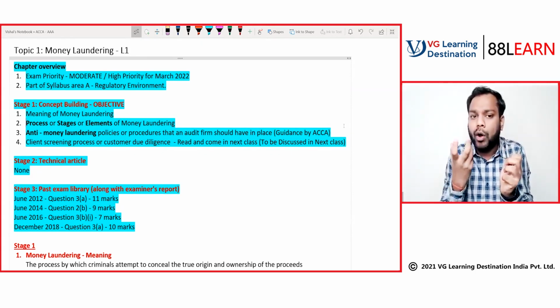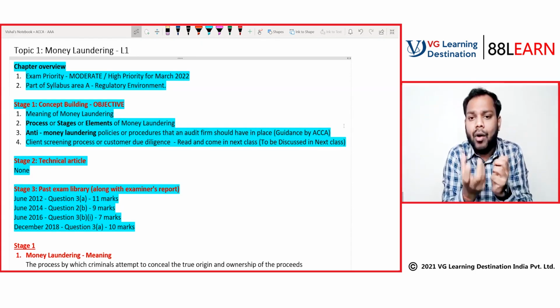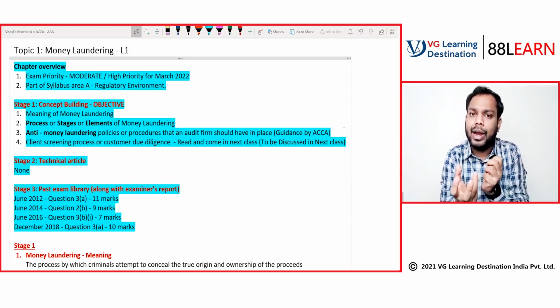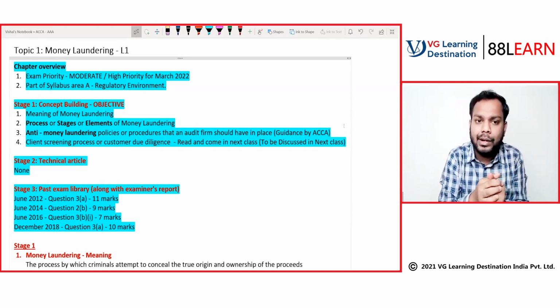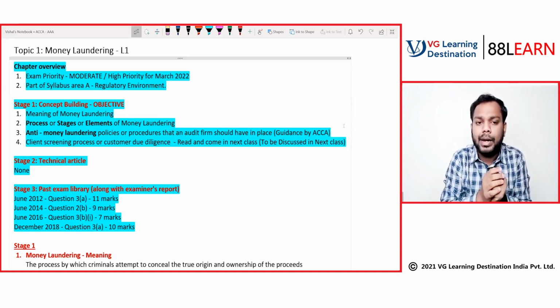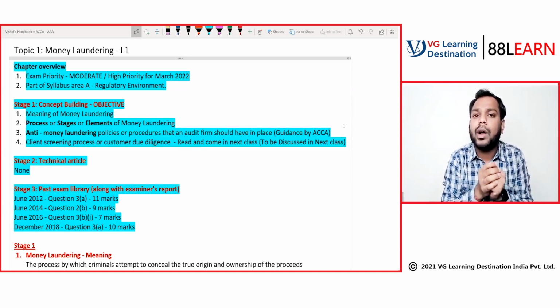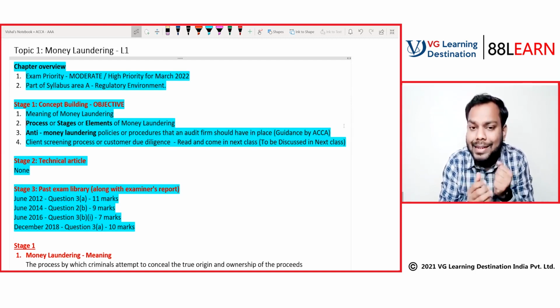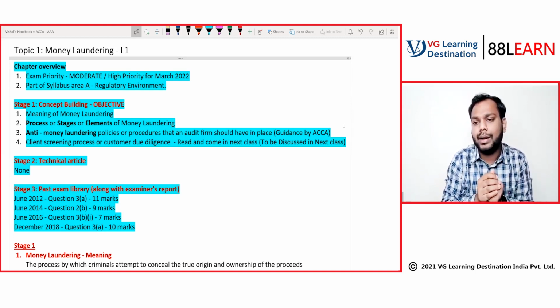That is how an audit firm will detect the money laundering practices done by the audit client, and what are the actions that are required to be taken.